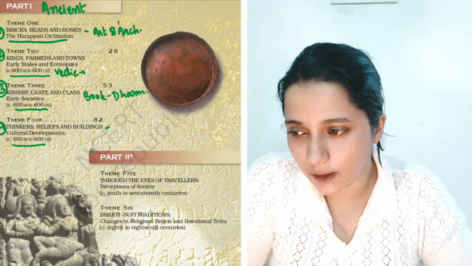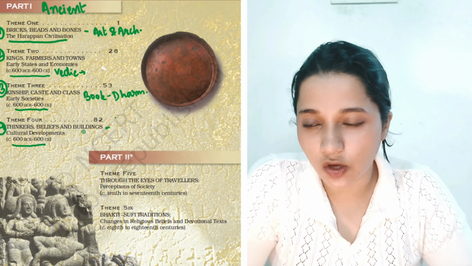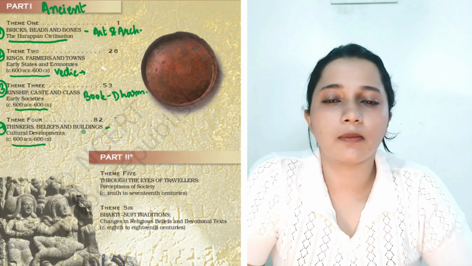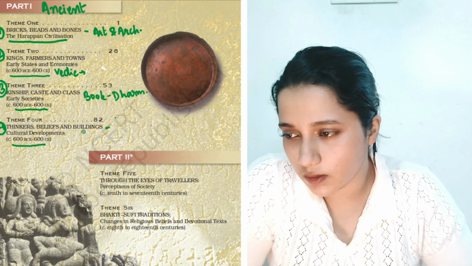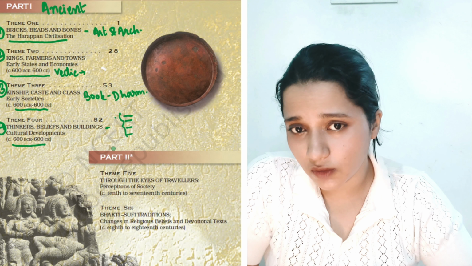Eventually, thinkers, beliefs, and buildings, the cultural development from 600 BC to 600 AD. The chapter mainly talks about the Buddhas and Jainas, that is the emergence of Buddhism and Jainism and other sects beyond Hinduism. Because by the end of 600 AD, there was a dominance of Hindu Varna Vyavastha. We'll be looking into the new belief system and the modernization of society, or you can say the reformation of the society, Indian society, through Buddhism and Jainism lens.